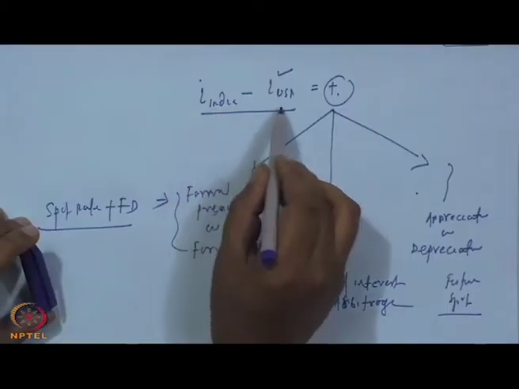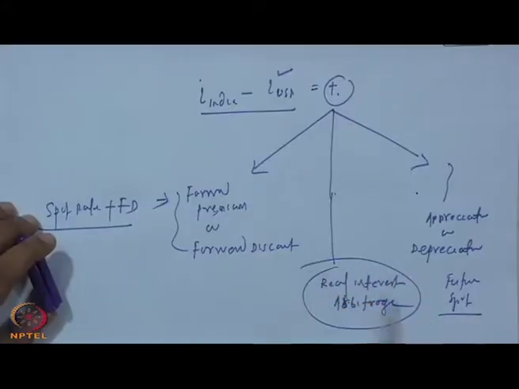So, if you factor the inflation rate, this gap between the India and US interest rates will be reduced further, because the inflation in India is higher than the inflation in the US, and this way we are discussing real interest rate arbitrage.